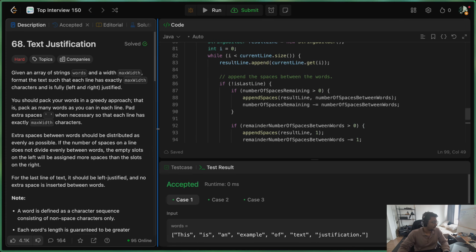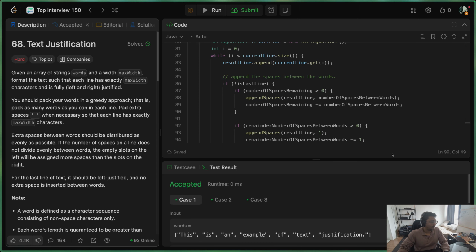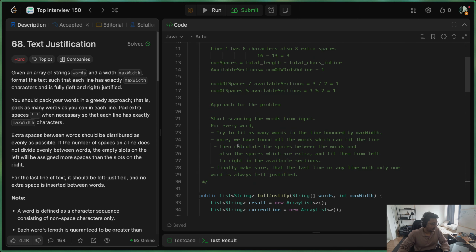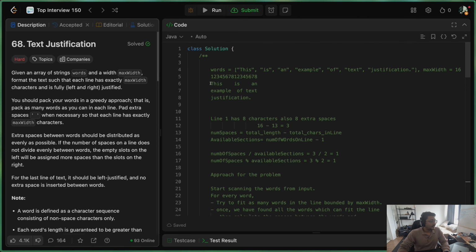So in this video, we took a look at how to solve the text justification problem using the approach where we are justifying each line one by one by fitting the most number of words in one line, and then going ahead and justifying it by calculating the number of remaining spaces between words and padded spaces after taking a remainder from the total number of spaces. So in the next video, we will be solving the 25th problem from the Leetcode Top Interview 150 list.